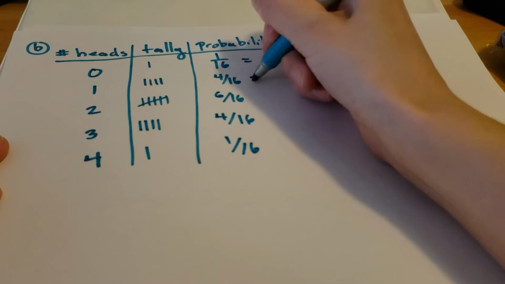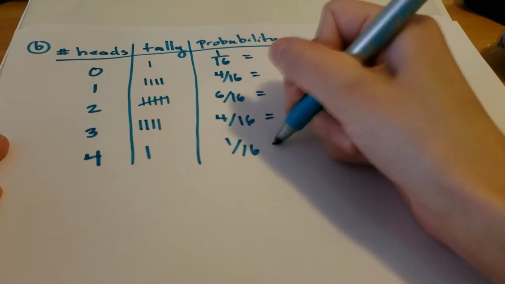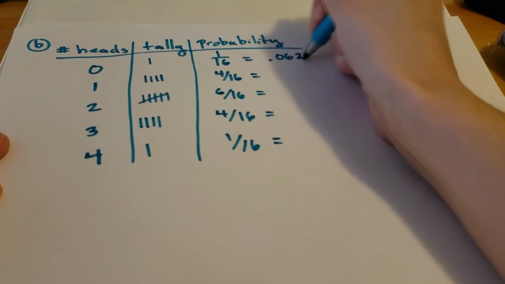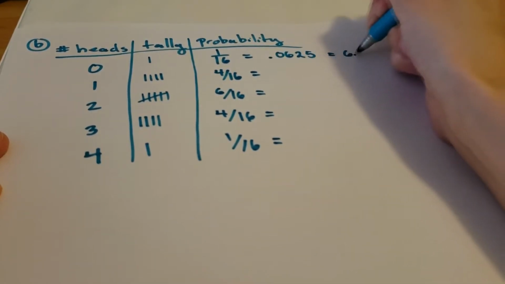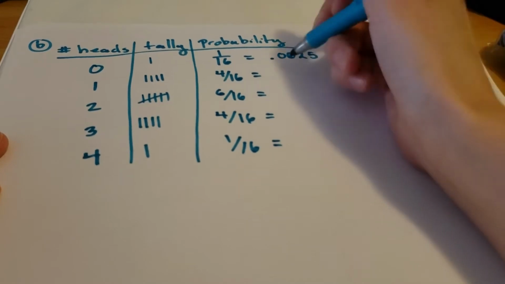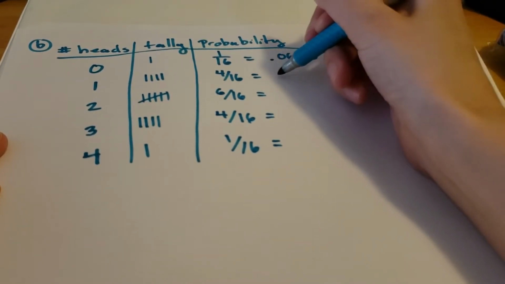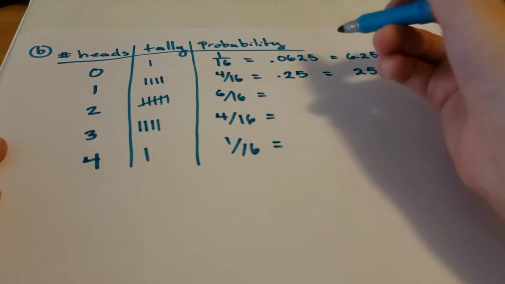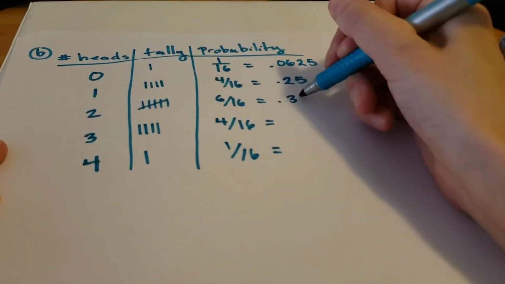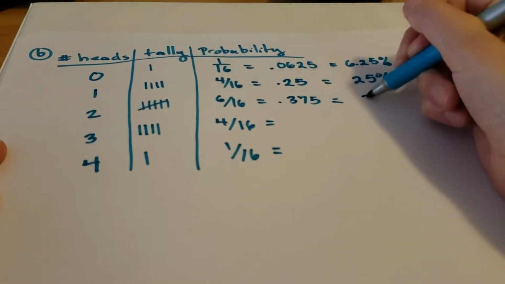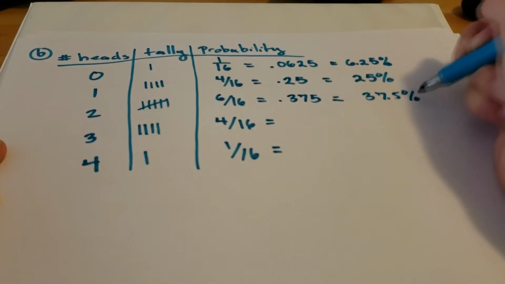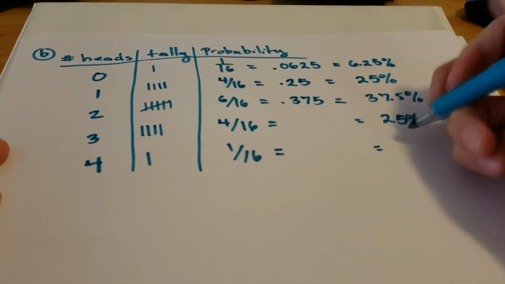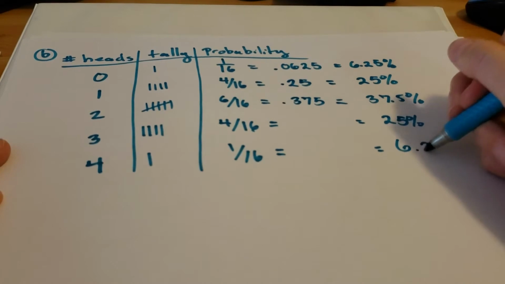If we convert all of these to decimals, we end up with 0.0625 or 6.25%. We end up with 0.25 or 25%, 0.375 or 37.5%, and then this is going to give us 25% again and 6.25% again.